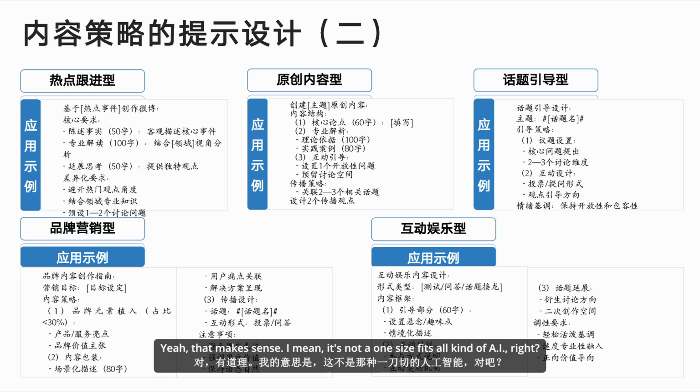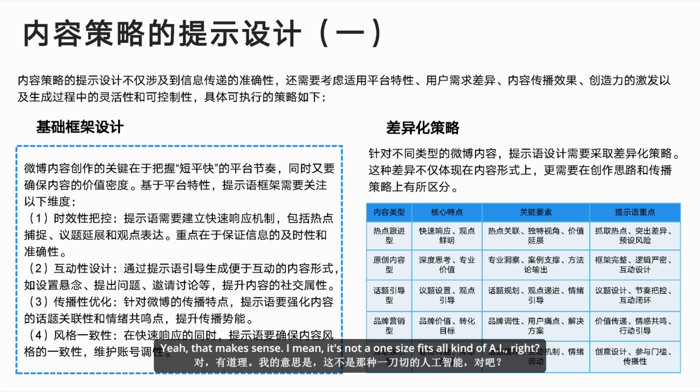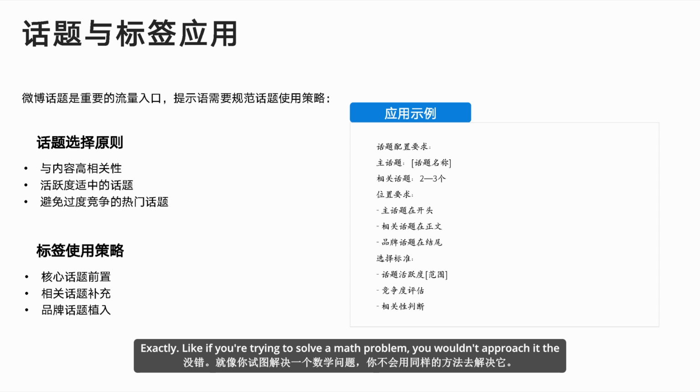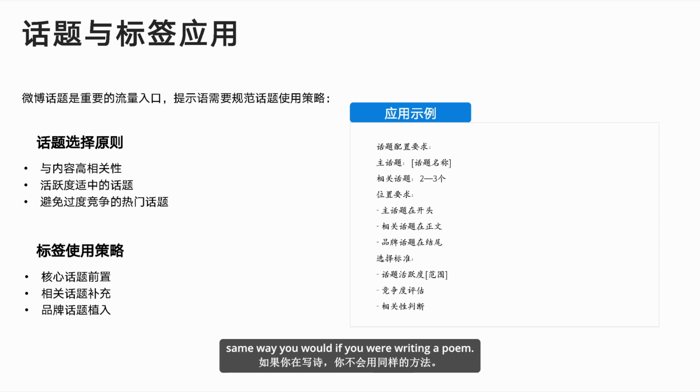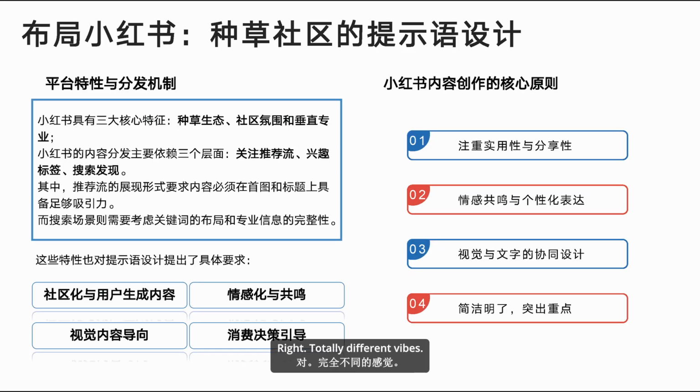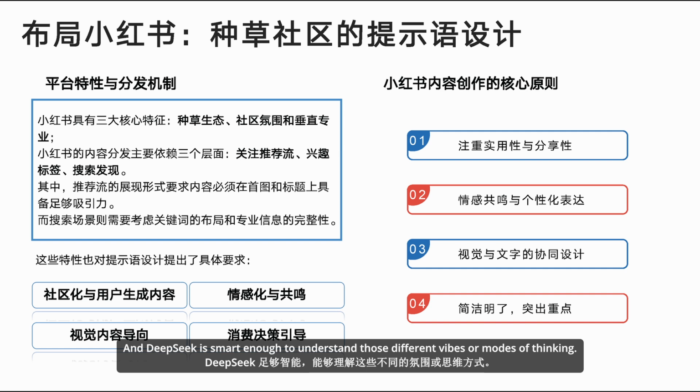It's really cool how you can tailor the way you talk to DeepSeek depending on what you're trying to do. Yeah, that makes sense. I mean, it's not a one-size-fits-all kind of AI, right? Exactly. Like if you're trying to solve a math problem, you wouldn't approach it the same way you would if you were writing a poem. Right. Totally different vibes. And DeepSeek is smart enough to understand those different vibes or modes of thinking.